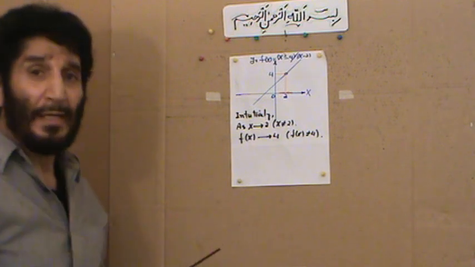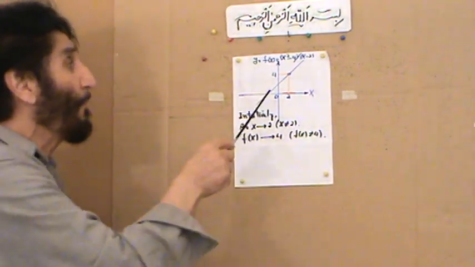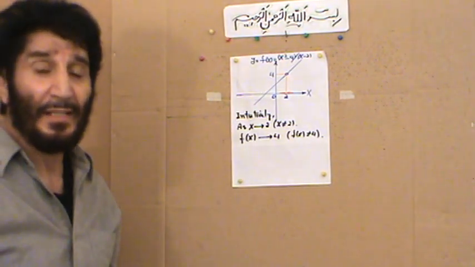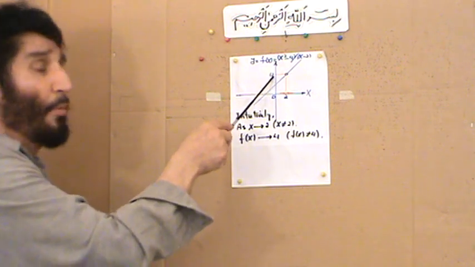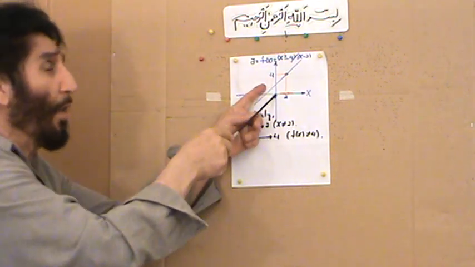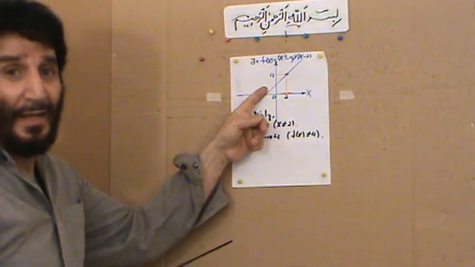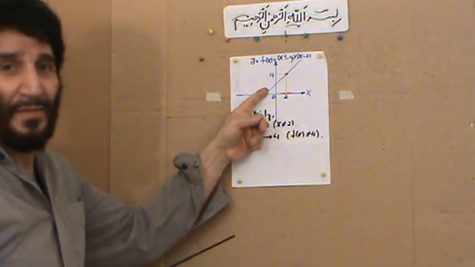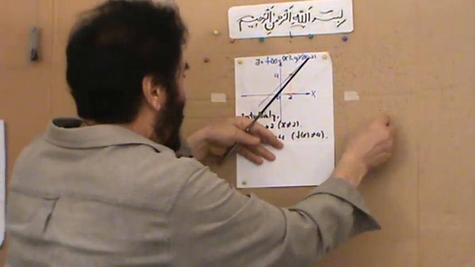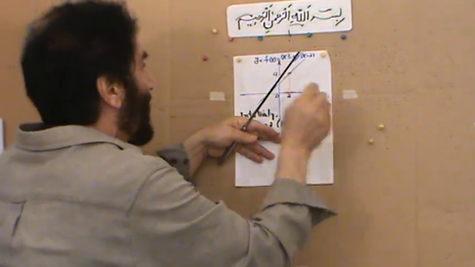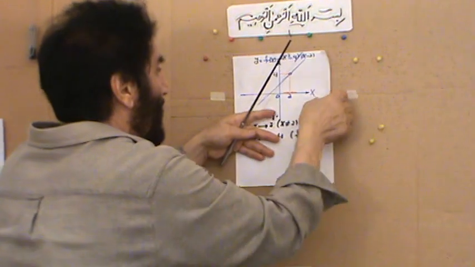Again, 2 is never going to be reached because it's not in the domain of that, and 4 is not going to be reached either. 4 is in the codomain, it is a real number on the y-axis, but in this case it will not be in the range of that. So we can say the function is not onto. There is one point in the codomain that the function is not going to hit.